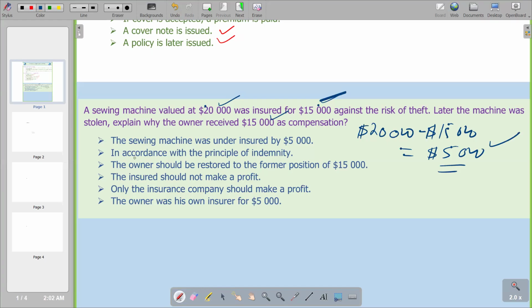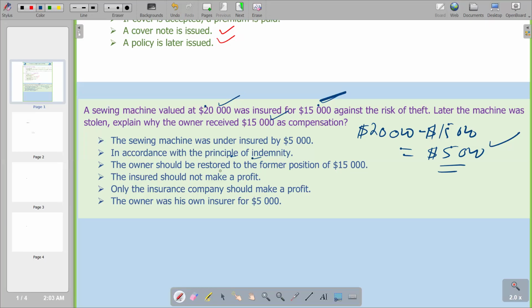And then the second point, in accordance with the principle of indemnity. We would want to understand exactly what you mean by the principle of indemnity, because this explanation is trying to say the owner was paid $15,000 because we are complying with the principle of indemnity. The principle of indemnity says that an insurance company will compensate an insured for a loss up to the amount of the loss or the amount agreed upon in the contract. What was agreed upon is determined by the amount that was paid for the insurance, which is $15,000. So this principle of indemnity is an important part of insurance contracts. It is designed to protect the insured from losses while preventing them from profiting from them.